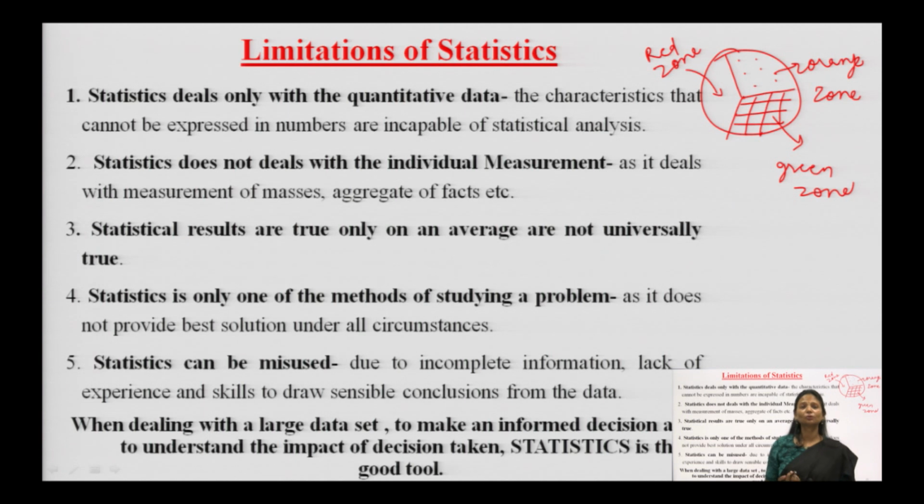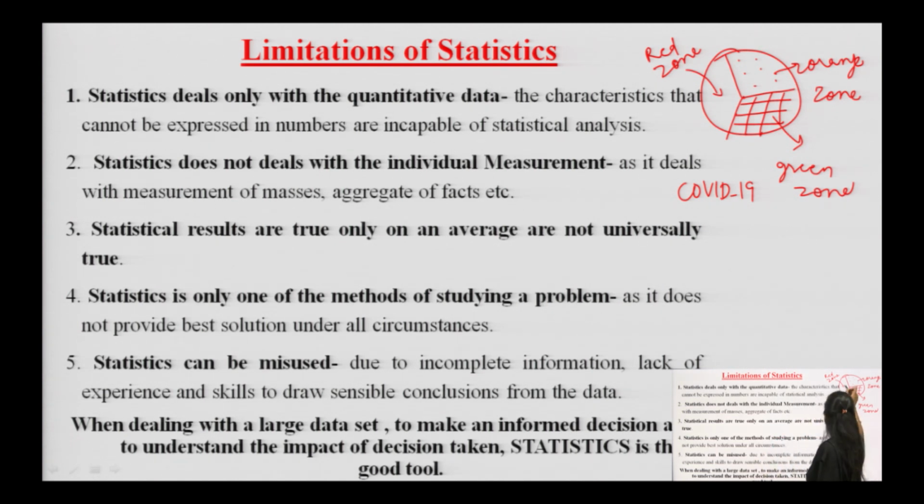If somebody does not know what this pie chart shows, and I have given it the heading COVID-19, a person who knows how to read this pie chart can easily find out what it is communicating, but a person who does not know how to go through this pie chart cannot tell you what it is telling. He just knows this is a circle and it has three different areas divided, does not know what it is telling you, but a person who knows how to go through it can easily tell.